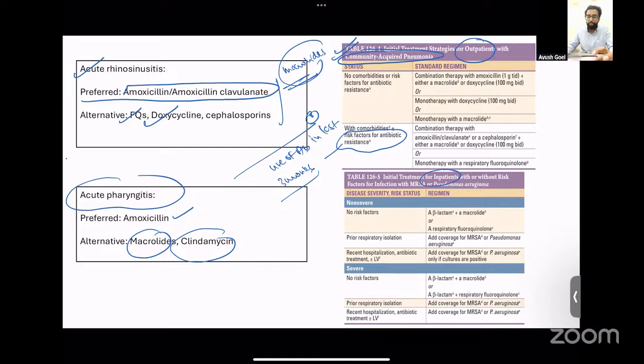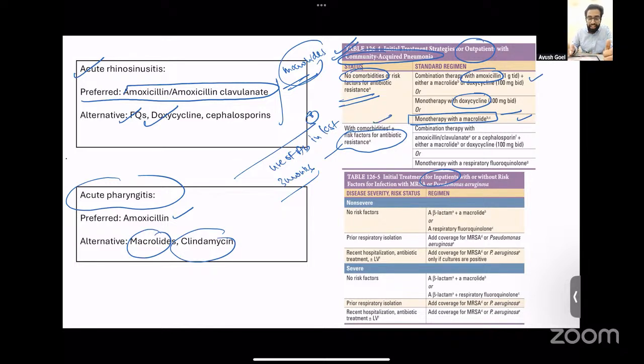So when we talk about outpatient treatment, if the patient does not have any comorbidities, therefore there is no CLD, there is no CKD, there is no diabetes, there is no structural lung disease, and there are no risk factors for antibiotic resistance, then the treatment is either you give the patient plain simple amoxicillin or doxycycline, or just give a monotherapy with a macrolide, that is azithromycin. So no risk factors, no comorbidities, outpatient management, either give macrolide or just give amoxicillin.